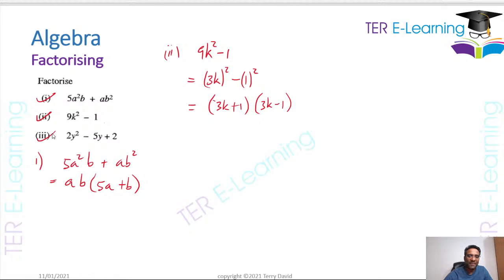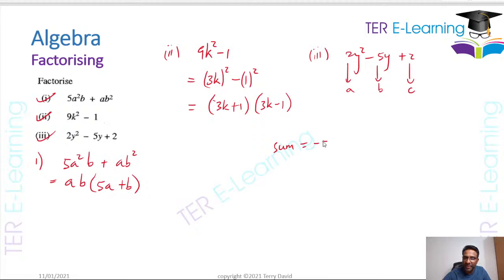The third one, we want to factorize 2y squared minus 5y plus 2. That's a quadratic, right? We're going to factorize a quadratic here. So just like we did previously, I'm going to call this my a, this is my b, and this here is my c. I'm going to find two numbers whose sum is equal to whatever b is.